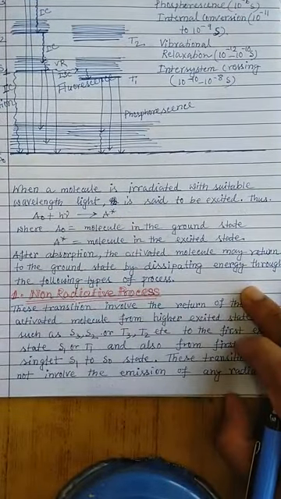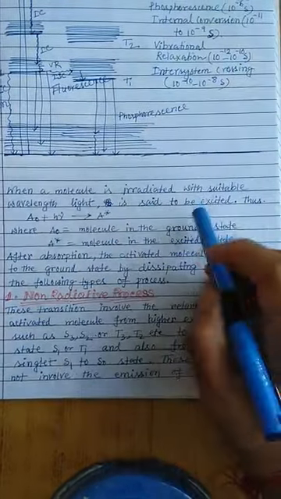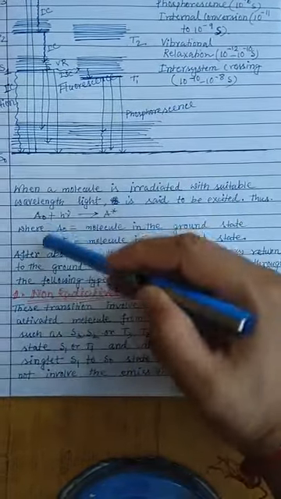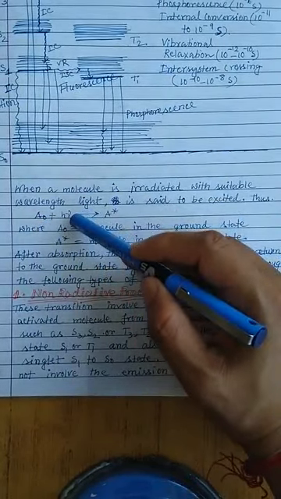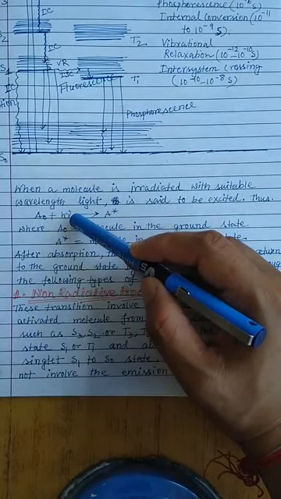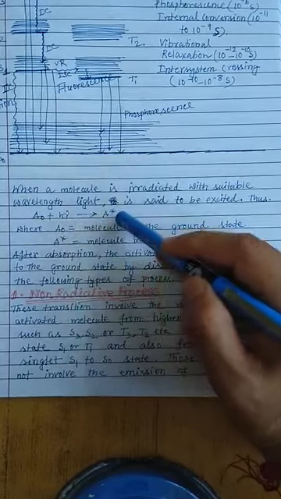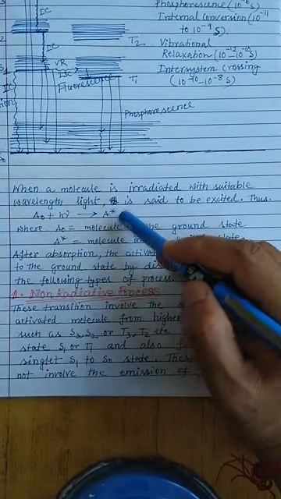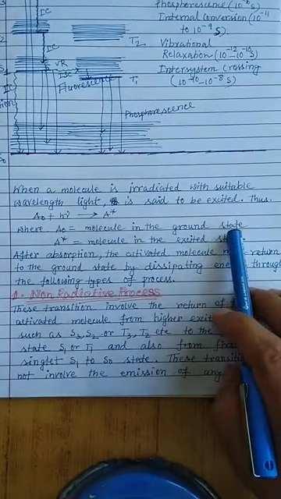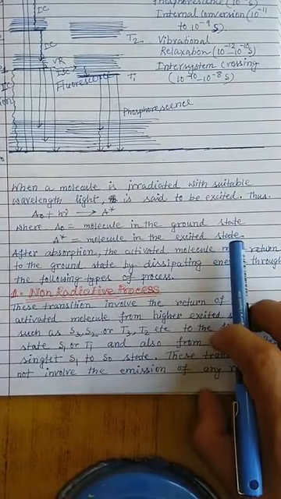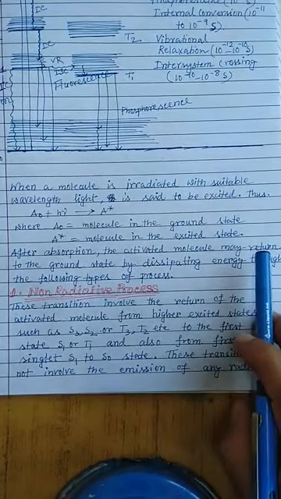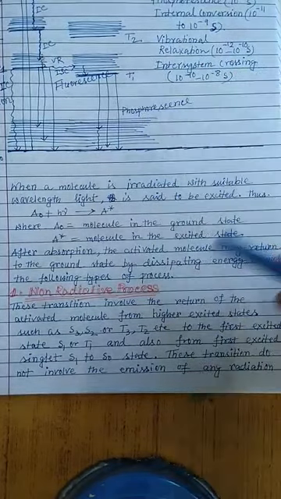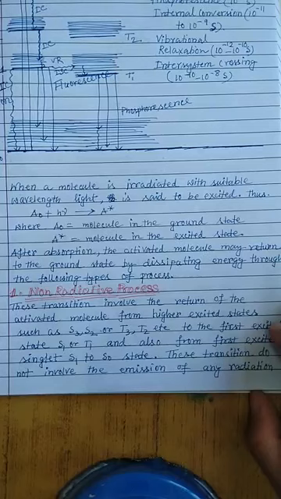So when a molecule is irradiated with a suitable wavelength of light, it is said to be excited. Suppose A0 is the molecule present in the ground state, and we supply the requisite amount of energy, that is the energy of a photon h nu, and then the molecule becomes A star, meaning the excited state. So A0 is the molecule in the ground state and A star is the molecule in the excited state. After absorption, the activated molecule may return to the ground state by dissipating energy through the following types of processes, which we have already discussed through the diagram. Now we would like to discuss in more detail the different processes that take place when the molecule becomes excited and returns back to the ground state.